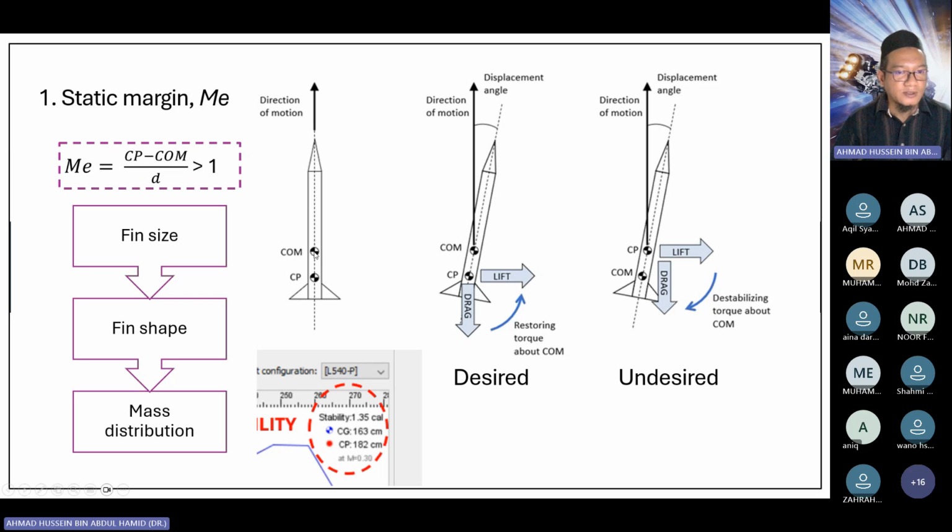You can move the center of mass by reducing the mass at the top section at the nose cone, or you can increase the mass at the tail section if you want to reduce the stability. If you want to increase the stability, it's the other way around. You increase the fin size or you increase the mass at the top of your rocket body.